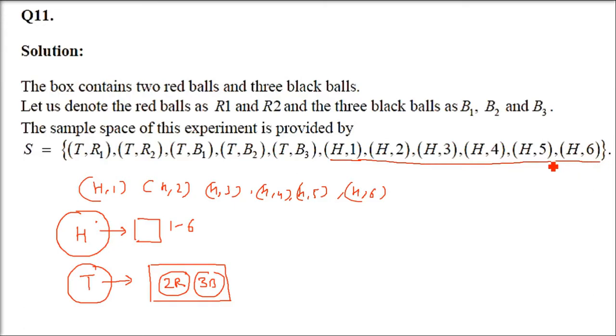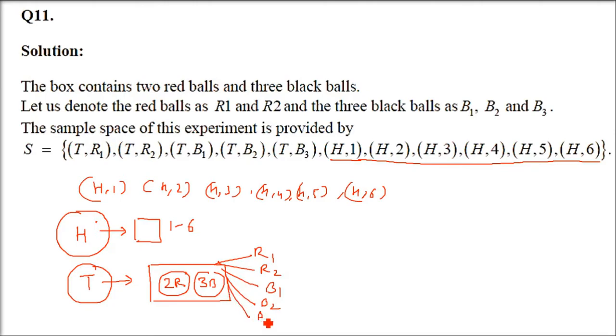When head comes, now let us turn towards this tail. Now what will come if the tail comes? So we have to draw a ball from this box, 2 red and 3 black balls. Now let me make it as red one. Assume it to be non-identical.